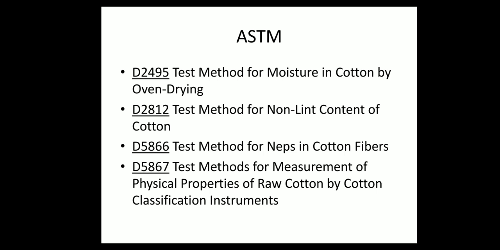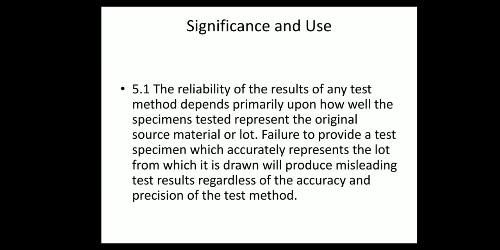You all know this test, almost all of you have studied in textile testing. D5866 Test method for NEPs in cotton fibers. This you might have studied in fiber science. D5867 Test methods for measurement of physical properties of raw cotton by cotton classification instruments.